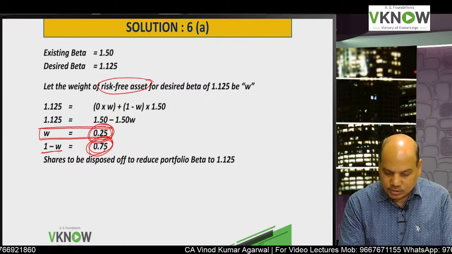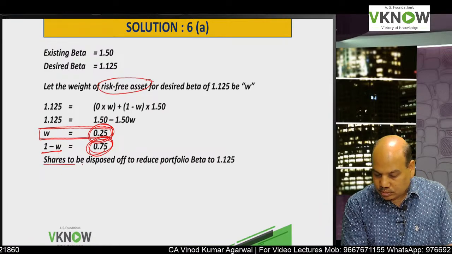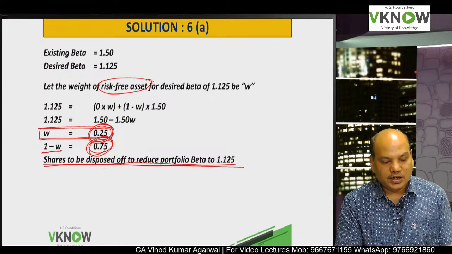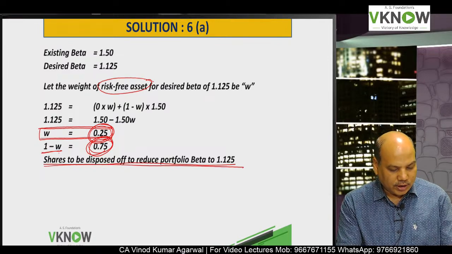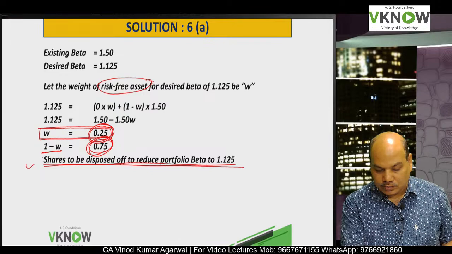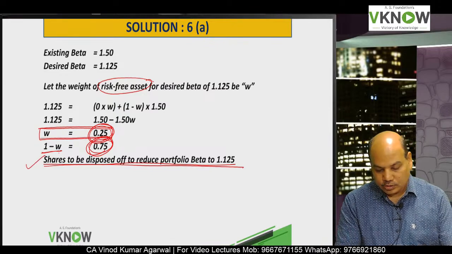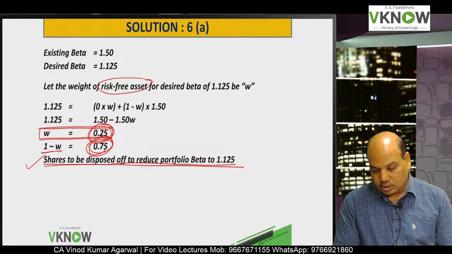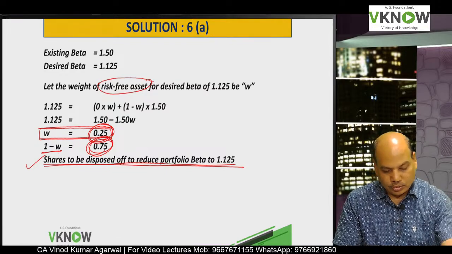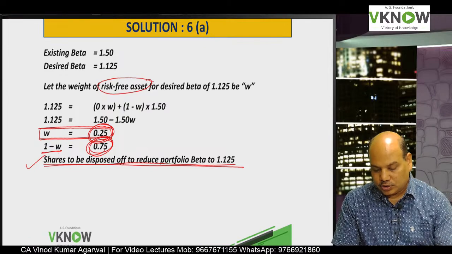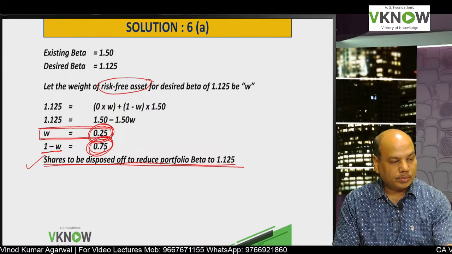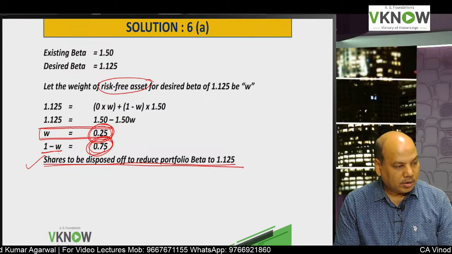Now the question is, how many shares we are going to dispose of for each share A, B, C. Write down the next line because that is my next question. Shares to be disposed of. How many shares you are going to dispose of for each company A, B, C to reduce portfolio beta to 1.125.